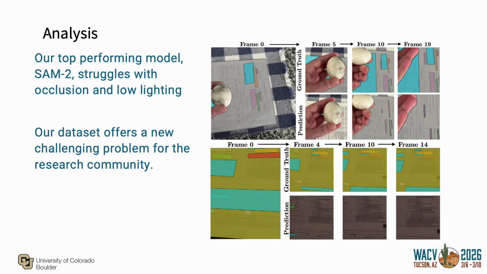Even our top-performing model, SAM2, still struggled in certain scenarios. The top example shows SAM2 missing several parts due to the occlusion, while the bottom example shows SAM2 being unable to identify the object-level mask due to extremely low lighting and small parts.